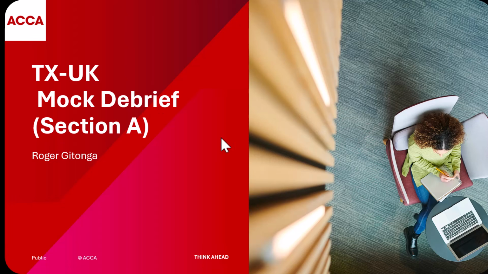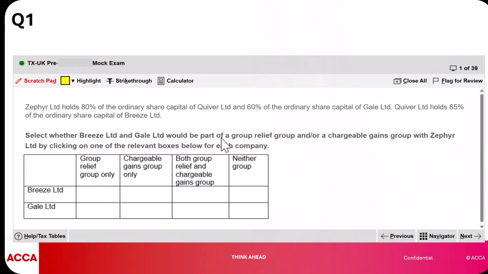Now, I'm going to start off with question 1. As you can see here, I love to read the scenario first, and I mean the requirement, the part in bold. It says select whether Breeze Limited and Gale Limited would be part of a group relief group and or a chargeable gains group with Zephyr Limited by clicking on one of the relevant boxes below. So the first thing that I really want to understand is my knowledge around these two areas, both the chargeable gains group and the group relief group as it is called. We also call it the 75% group.